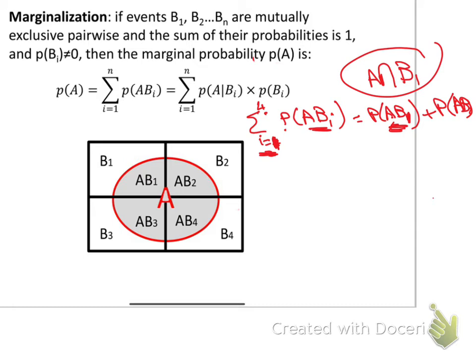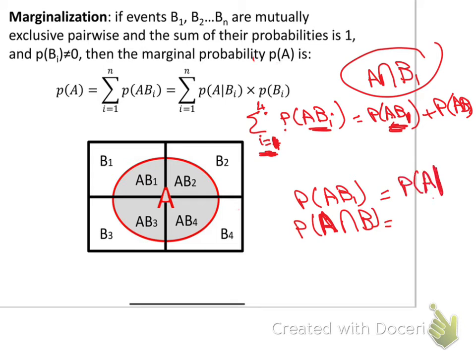If you remember from the last slide, we said the probability of A intersecting B equals the probability of A given B multiplied by the probability of the last one, which is B. Here also it is the same thing: the probability of A given B times the probability of B. This is what happened here.